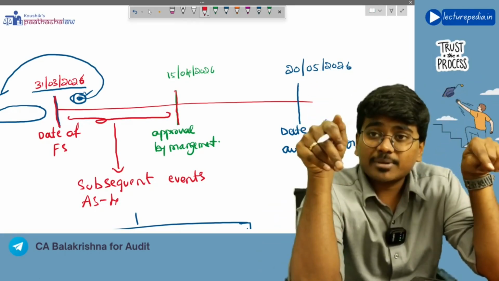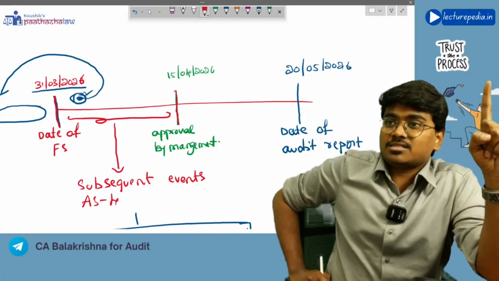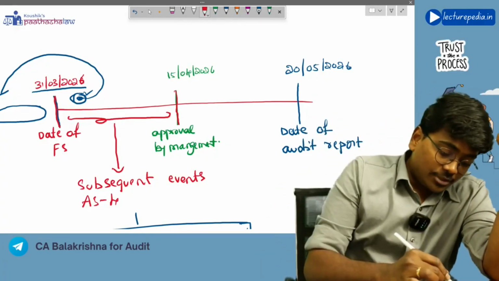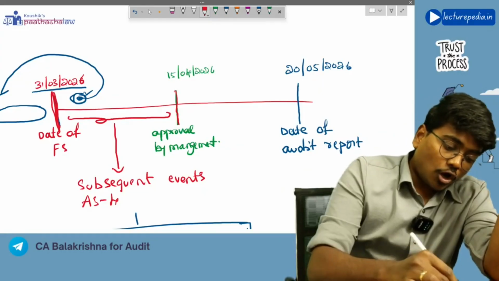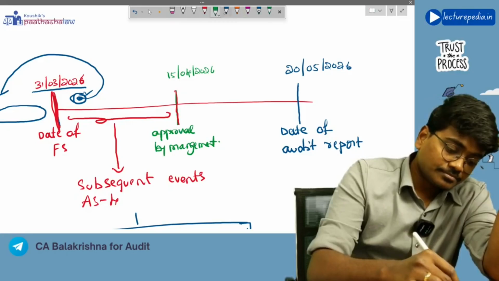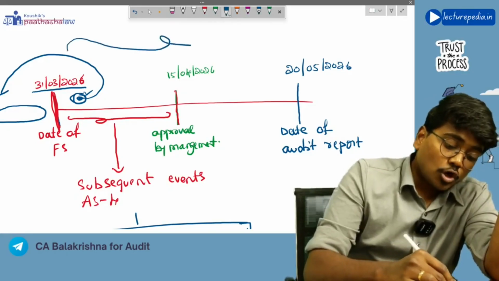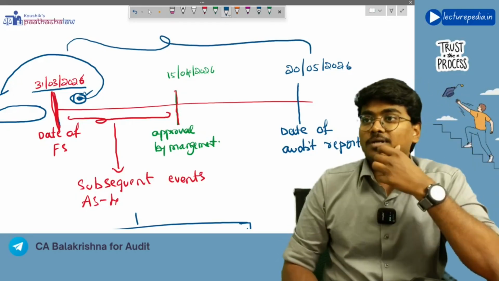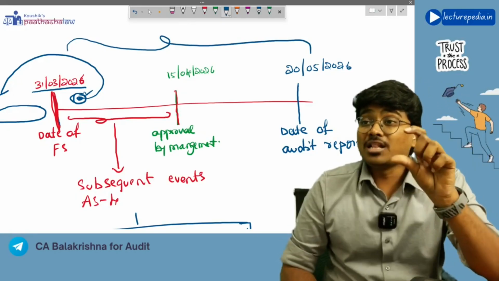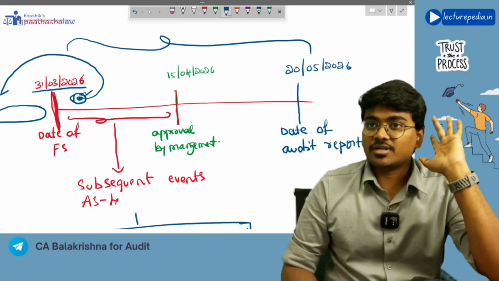But for the purpose of audit, subsequent events are those events that occur between the date of the financial statements and the date of the auditor's report. All these events will be known as subsequent events.